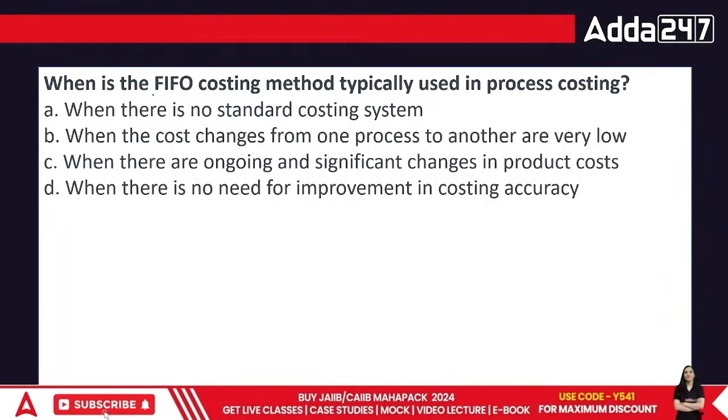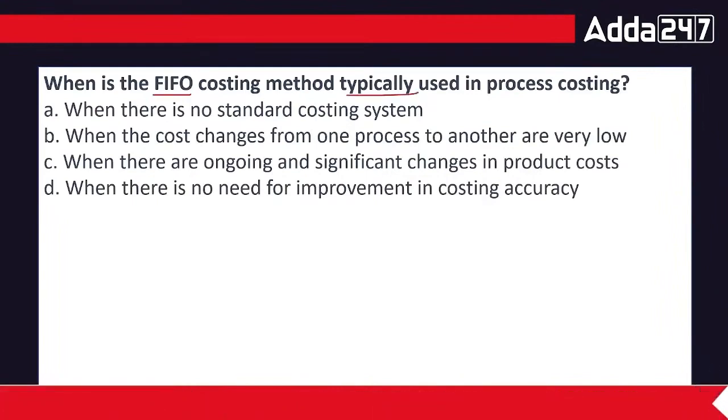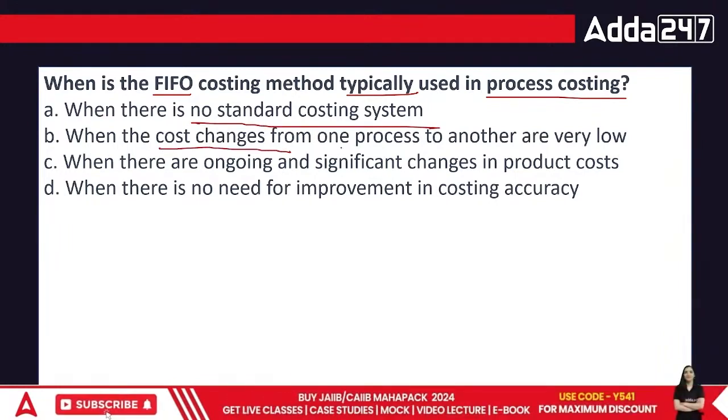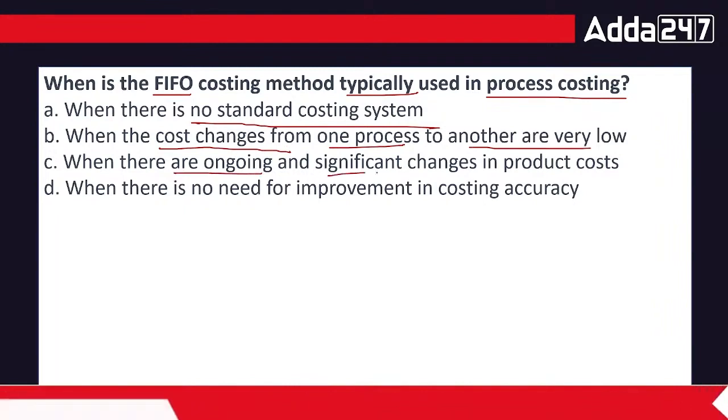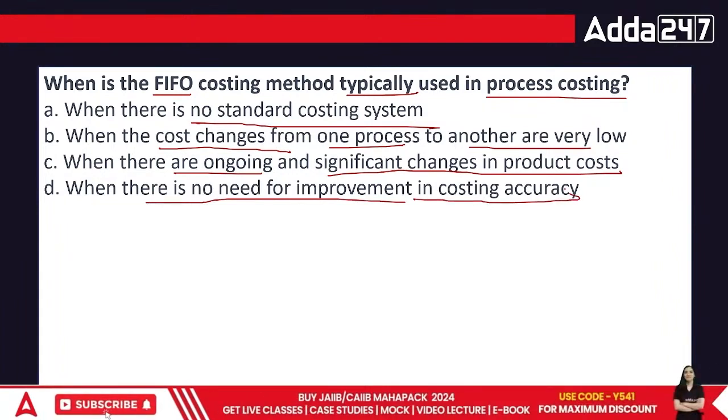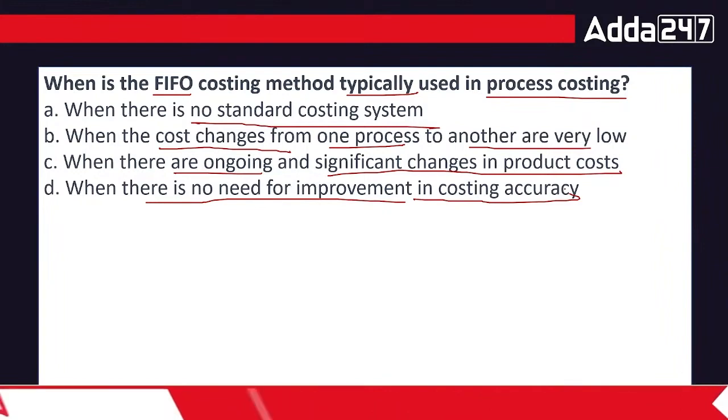When is the FIFO costing method typically used in process costing? When there is no standard costing system, when the cost changes from one process to another are very low, when there are ongoing and significant changes in product cost, and when there is no need for improvement in costing account accuracy. What's going to be the answer? FIFO is first in, first out.